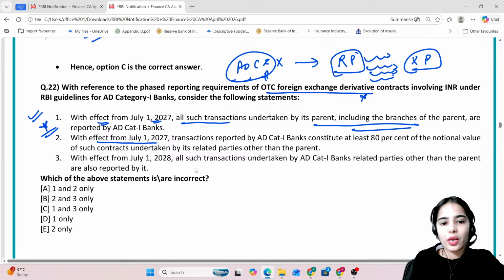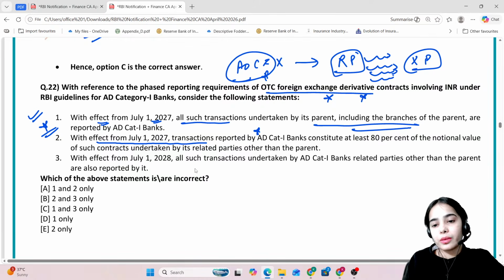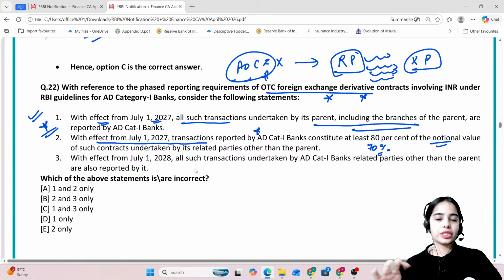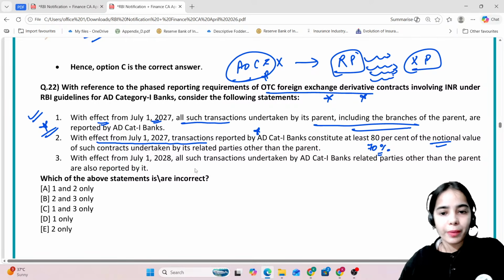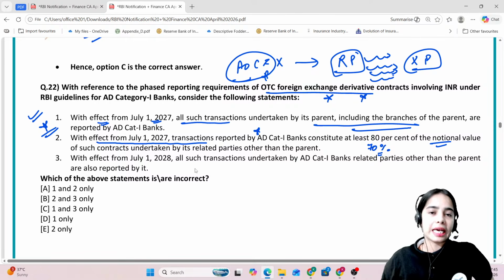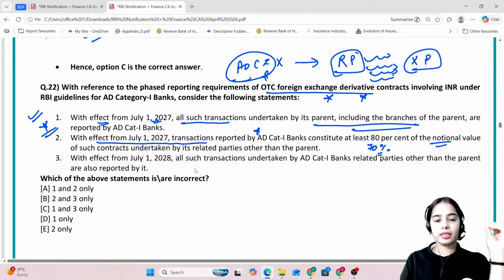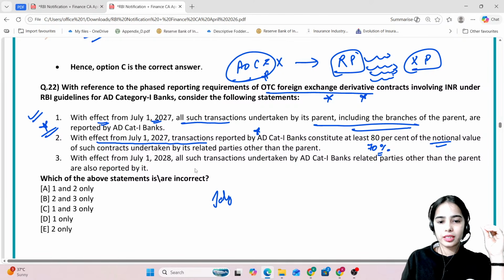With effect from July 1, 2027, these kind of transactions should be reported by the authorized dealer category 1 in case that constitutes 70% of the notional value of such contracts. Okay, if the transaction is by the related party other than the parent. So that is correct by July, that is 70% is correct here.